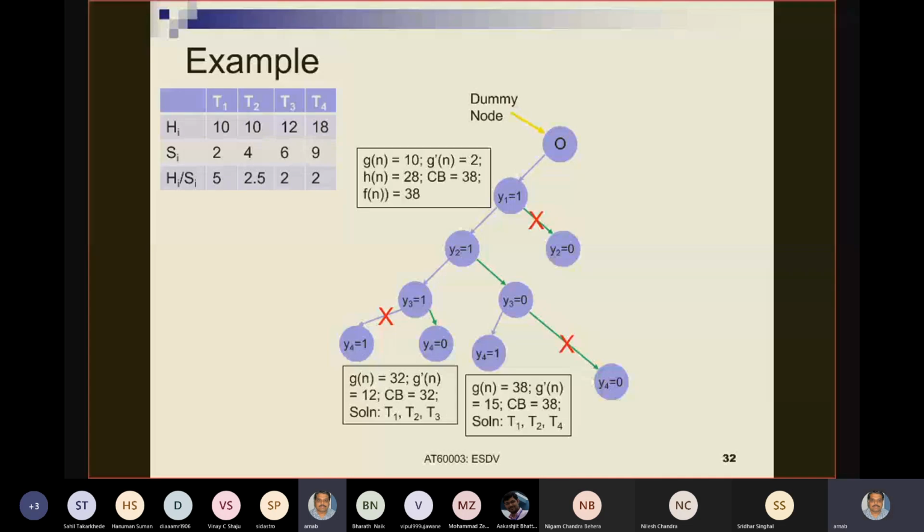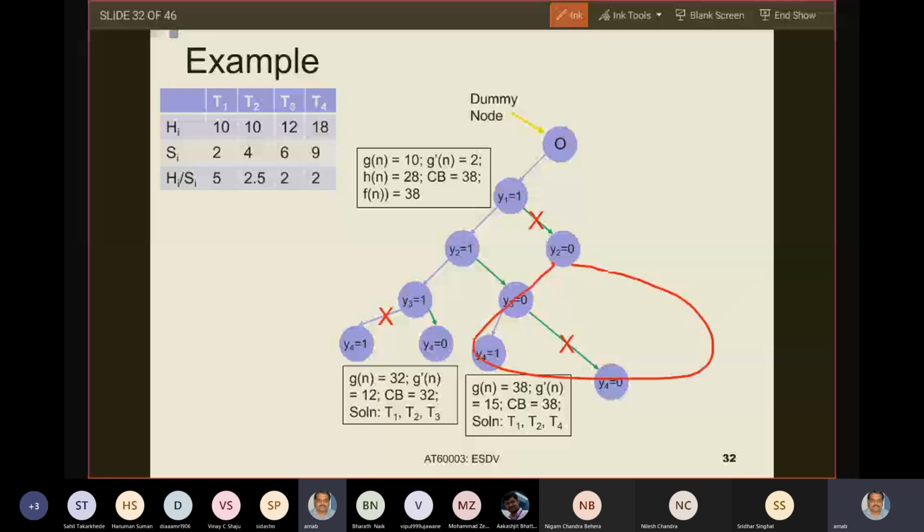Do you understand? Why do we prune y2 equals to 0? So this whole subtree below y2, you do not need to expand anymore. You save this search, but you still guarantee that you will definitely get the upper bound. Are you with me here? That even without searching, you have been able to guarantee that you will never lose your optimal solution. Are you with me? Yes, sir.